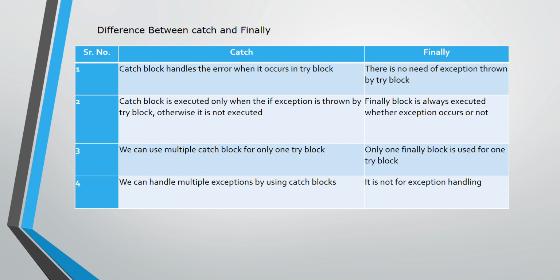Catch is used to handle the exceptions thrown by the try block. So we can write multiple catch statements in our program, but we can write only one finally block in our program. Thank you.